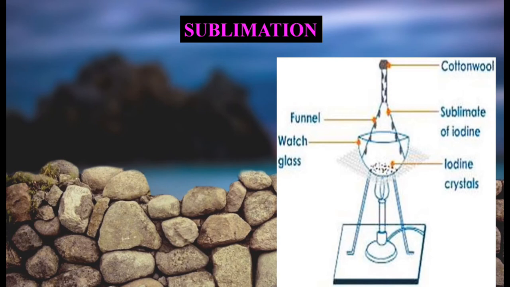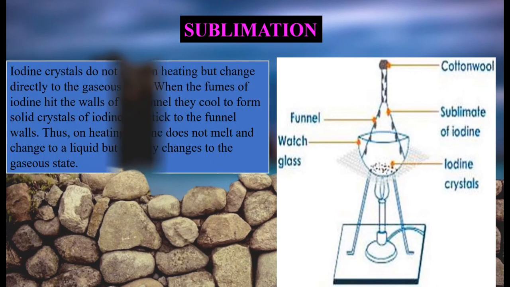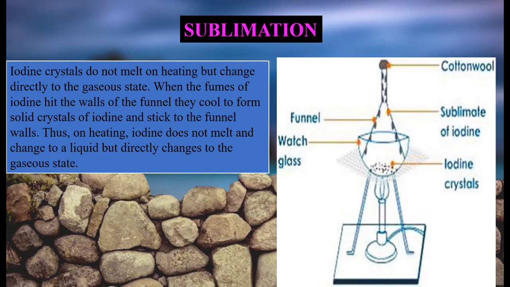Now that can be done with the help of an experiment here that is given in your textbook. Now iodine crystals, they are taken in a crucible. They do not melt on heating, but they change directly from solid state to the gaseous state. Understood? If you heat ice cubes, they will melt into liquid. But iodine crystals, they do not melt. They directly go into the gaseous state. Means बीच का एक state गायब होके directly वो लोग gaseous state में convert हो जाते हैं.